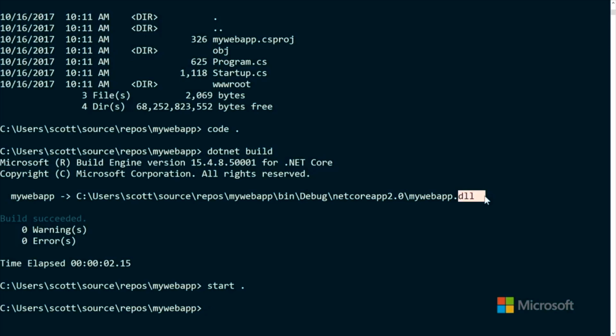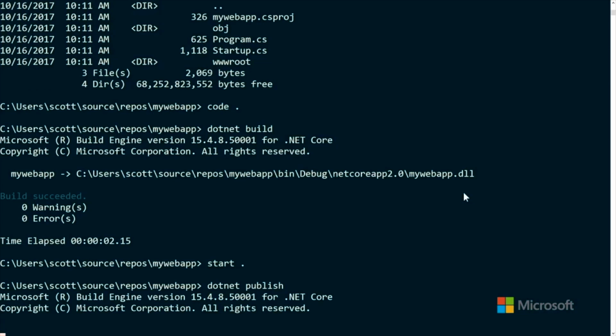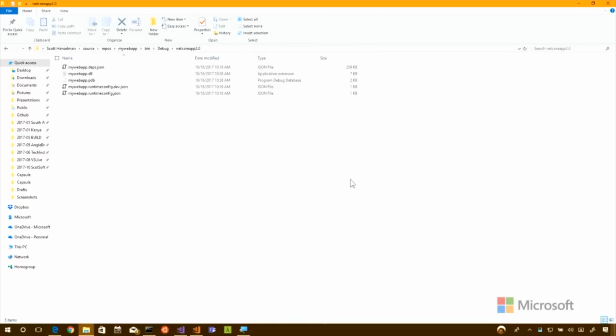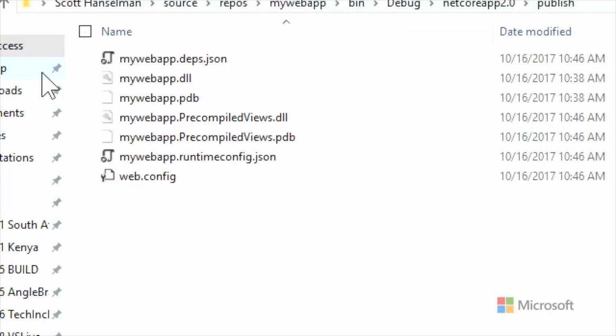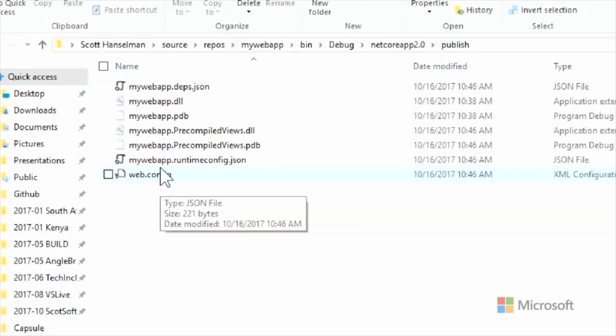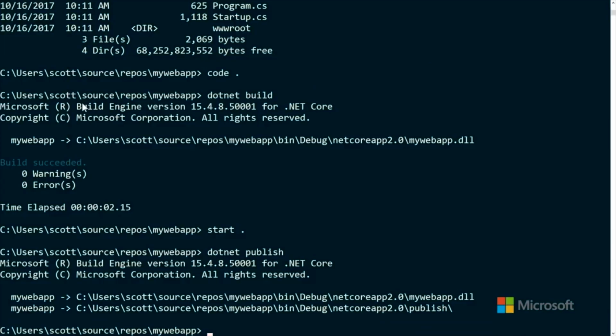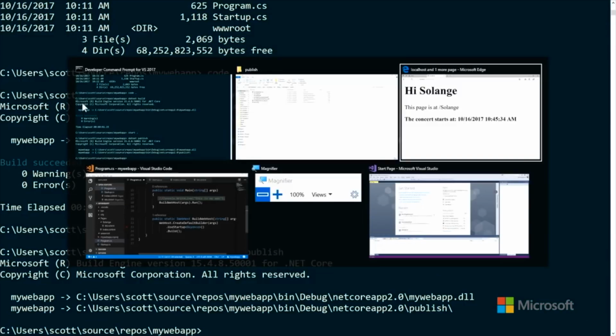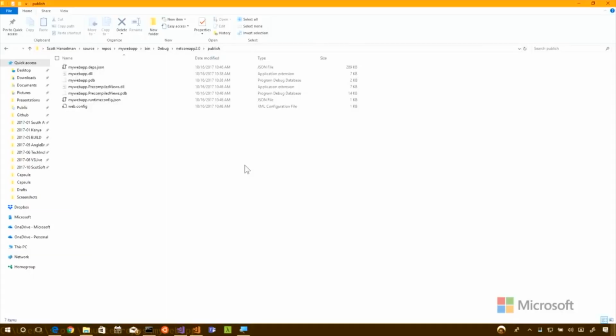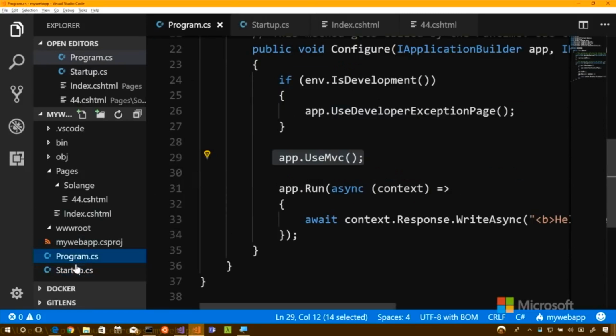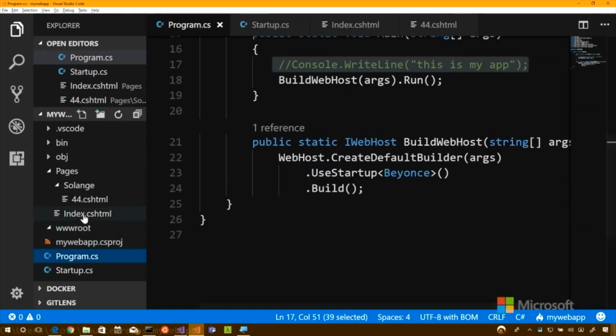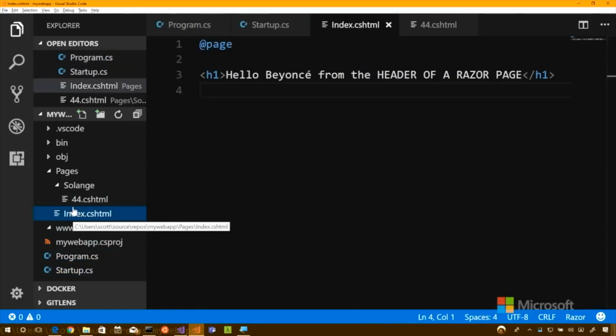But I just wanted to point out that when I go and publish my application, meaning it's time for my app to go out into the world, publish here doesn't necessarily mean you're going to hit .NET Publish and somehow it's going to magically appear on a website. I just need people to understand the difference between the source code that's in their C# files and the Razor pages that are going to be copied up to the final location.